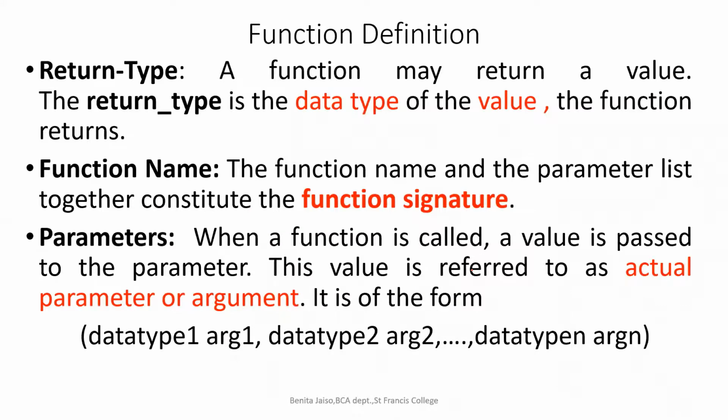Return type, you know this already, you need not write it again. A function may return a value. The return type is the data type of the return value. The function name and the parameter list. In case they ask, I saw in the textbook somewhere it is mentioned, what is function signature? The function header, with the function name and the parameter list, is also known as function signature. Sometimes they may ask.